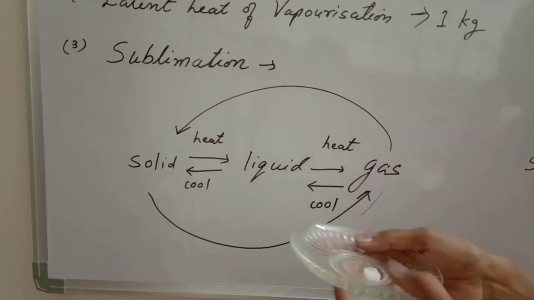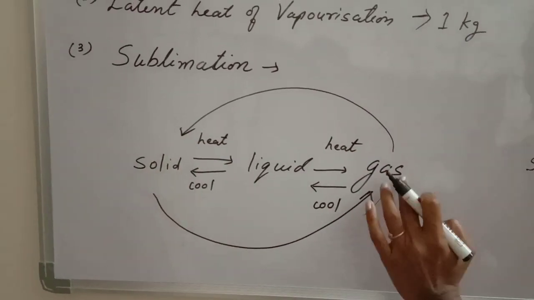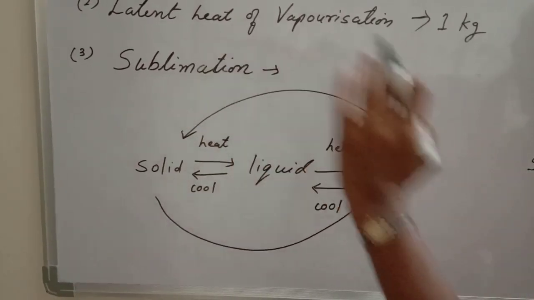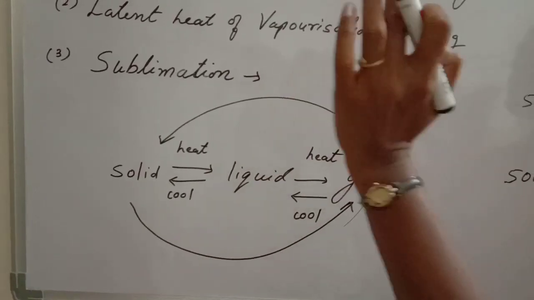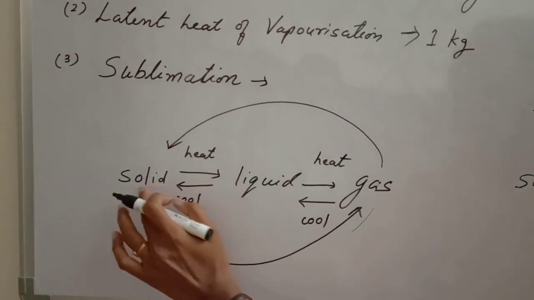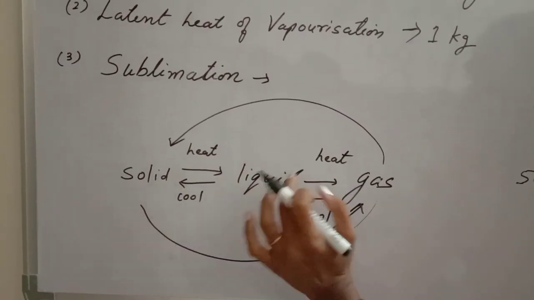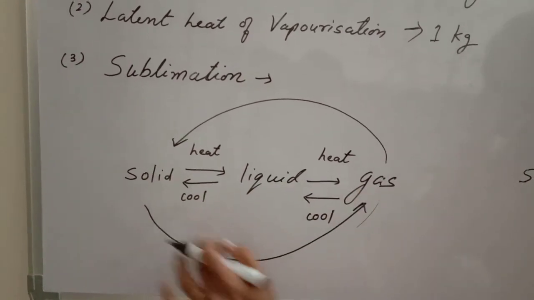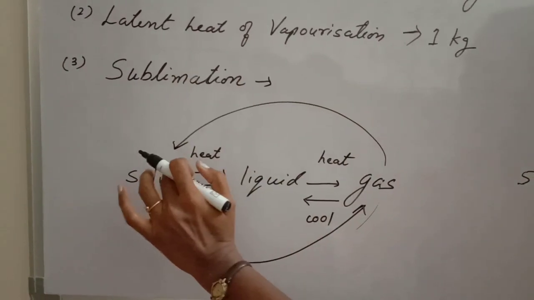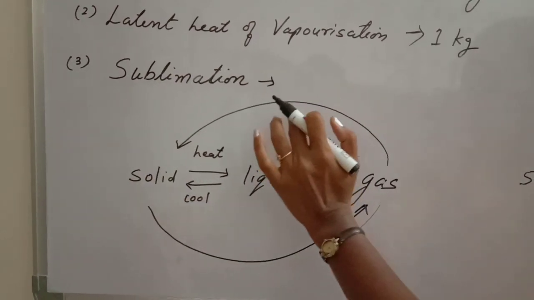So the process of conversion of a solid into a gas directly is called sublimation, and gas into a solid by reducing the temperature is known as deposition. So solid to liquid, fusion. Liquid to gas, vaporization. Solid to gas directly, sublimation. Gas to solid, that is deposition.